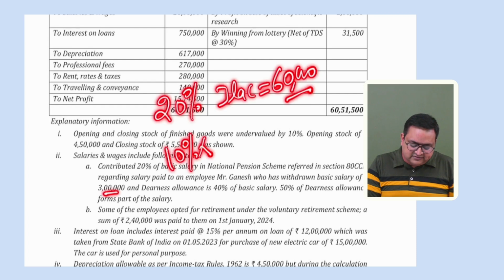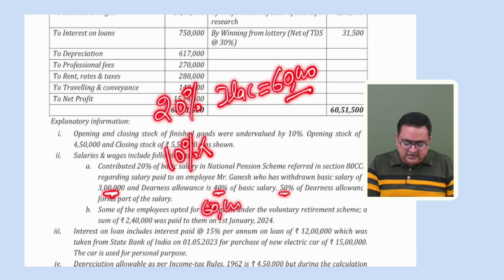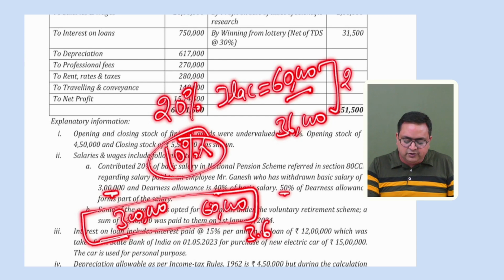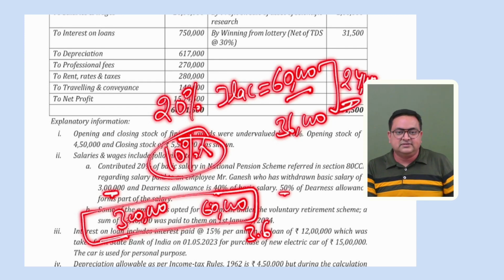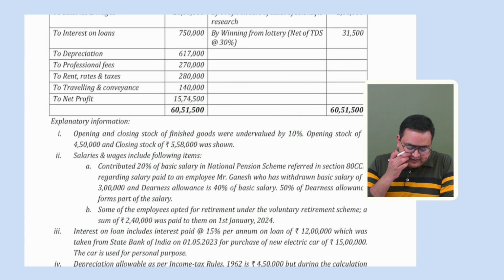So the basic salary is 3 lakh. DA is 40%. 40% means 1,20,000. And 50% forming part. So DA which forms part is 60,000. 3 lakh is basic salary. DA which forms part is 60,000. That is 3.6 lakh. So 10% of 3.6 lakh, only 36,000 is allowed. So the remaining 24,000, which the assessee is claiming extra, we are going to disallow that. So you'll be able to do this also.